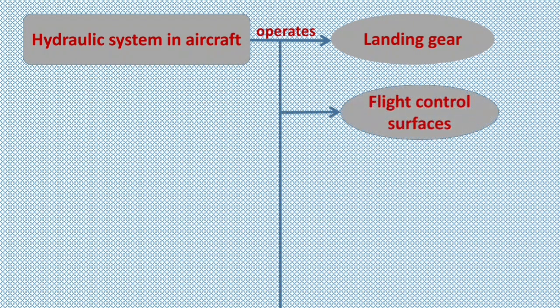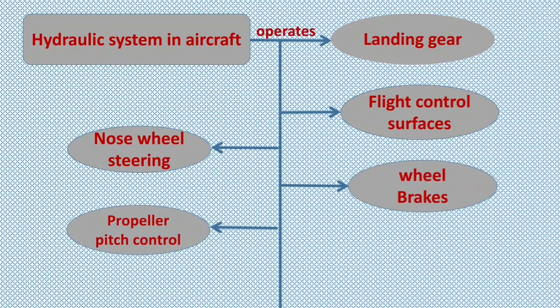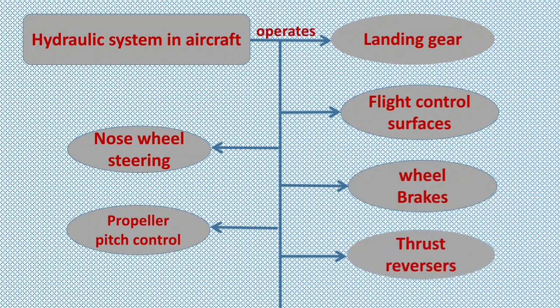In aircraft, the hydraulic system is used to operate landing gear, flight control surfaces, nose wheel steering, wheel brakes, propeller pitch control, and thrust reverser.